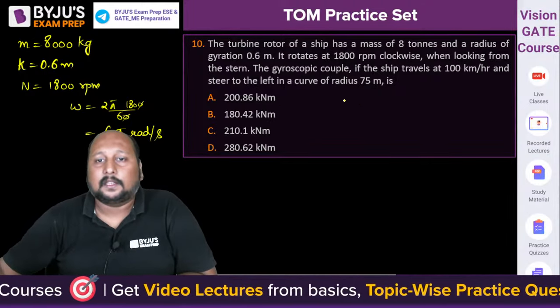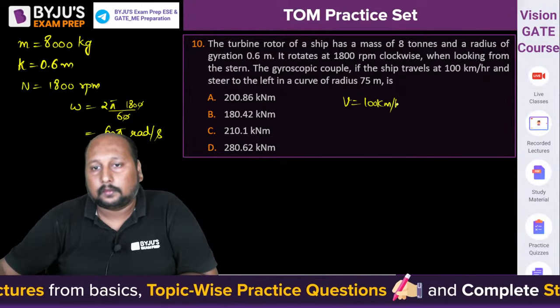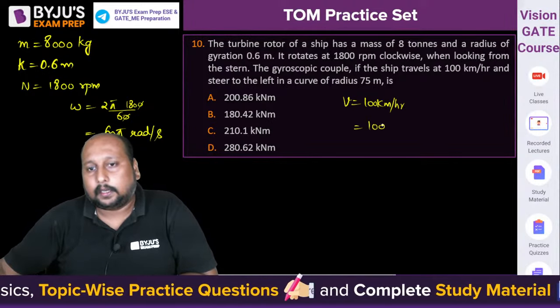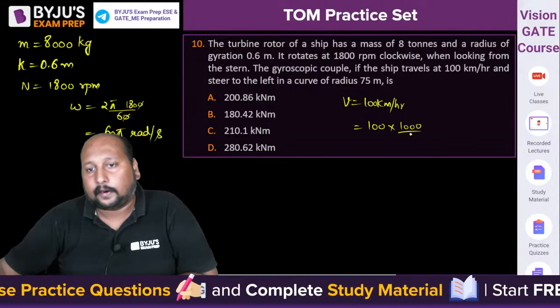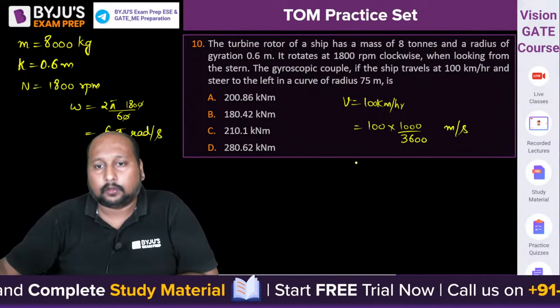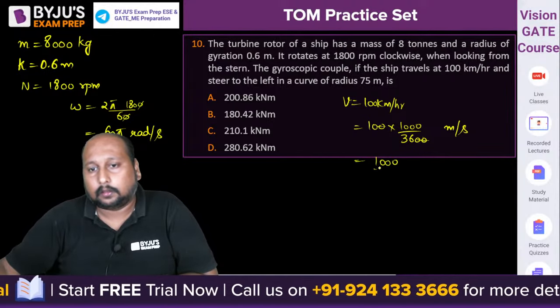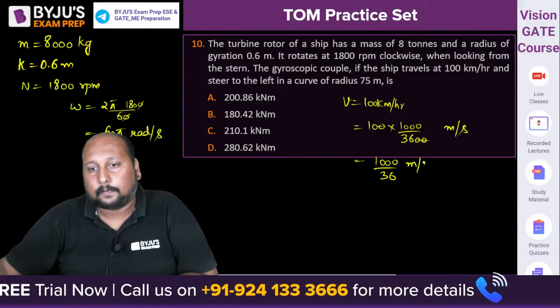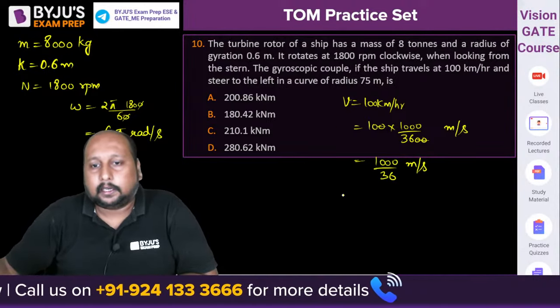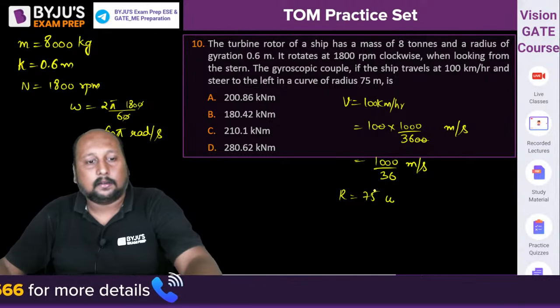The ship travels with a velocity of 100 kilometer per hour. So this will be equal to 100 into 1000 divided by 3600 meter per second, right? So this is equal to 1000 by 36 meter per second.